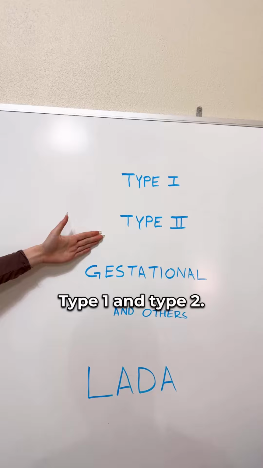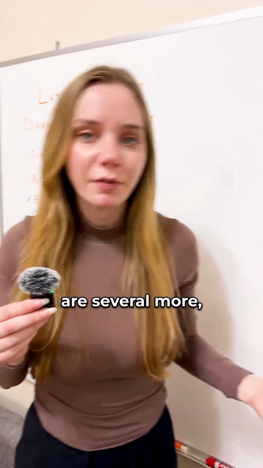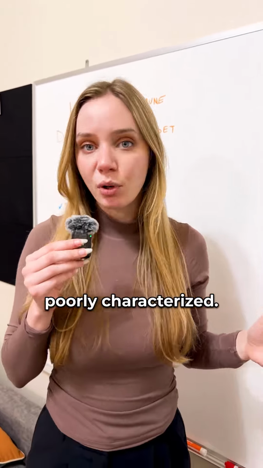How many types of diabetes are there? If you're like most people, you probably said 2. Type 1 and type 2. Some of you might have said 3. In reality, there are several more, many of them quite rare and poorly characterized.